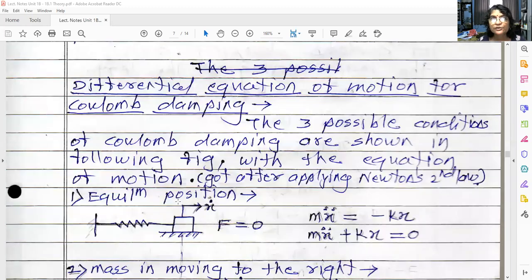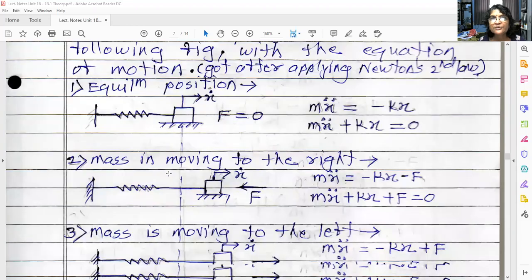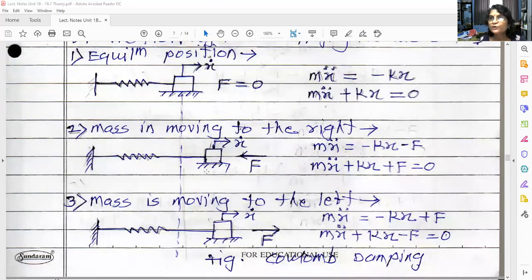So consider this system. Here there are three possible cases I have shown. Consider the first case, the equilibrium position. That means no force is applied, no vibrations are taking place, the system is steady. I have drawn the line here showing the equilibrium position. In the equilibrium position, when the block is steady, there is no frictional force, so F is equal to 0.